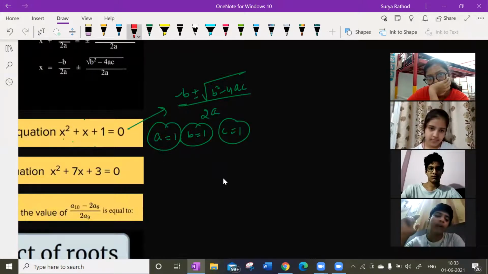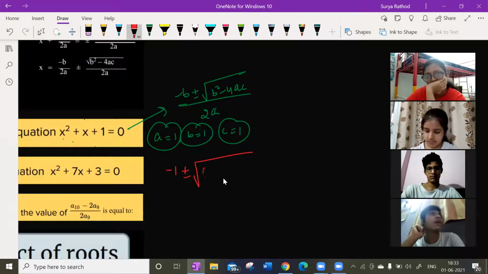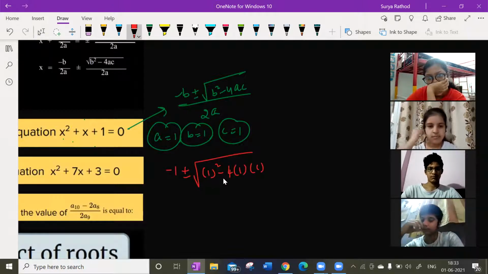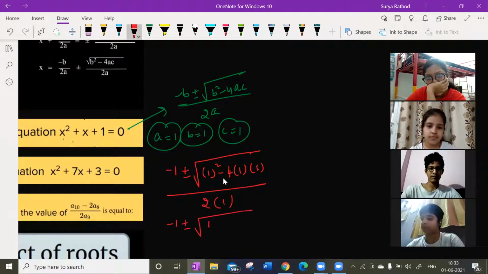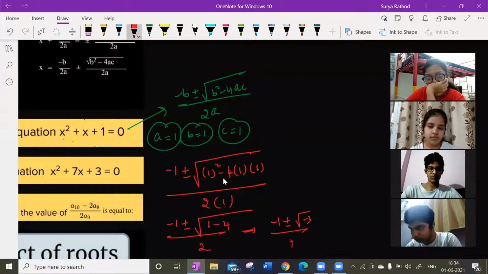So I'll be substituting these values in the given formula. Minus B means minus 1, plus or minus square root of B square means 1 square, minus 4 times A means 1, C means 1, divided by 2 times A means 1. So minus 1 plus or minus square root of 1 minus 4, divided by 2. Now you will be getting the complex number concept here. So this is what I got here, right?